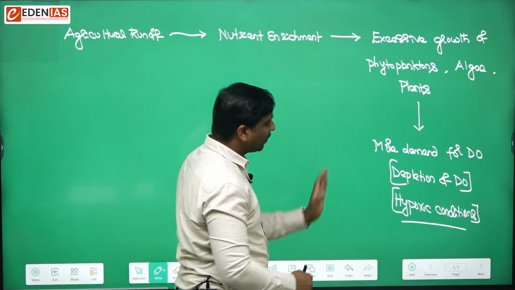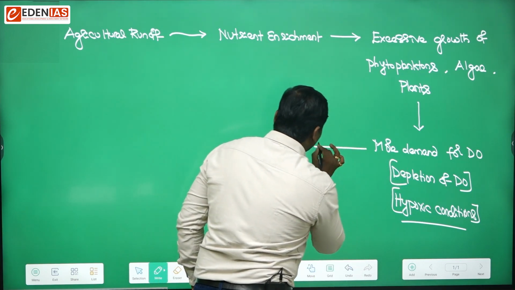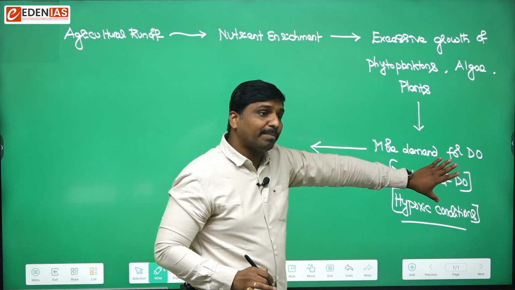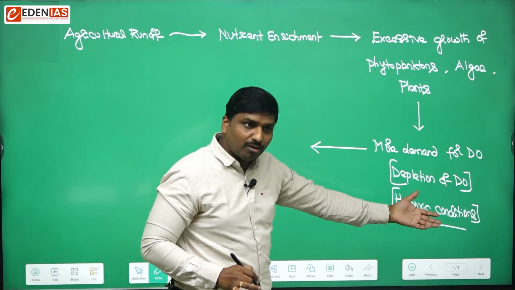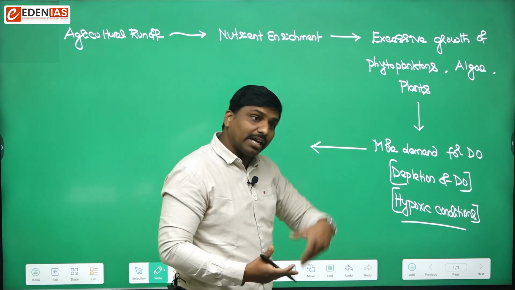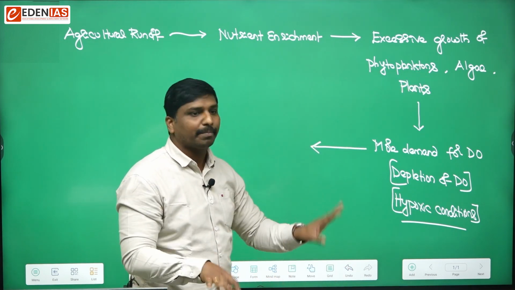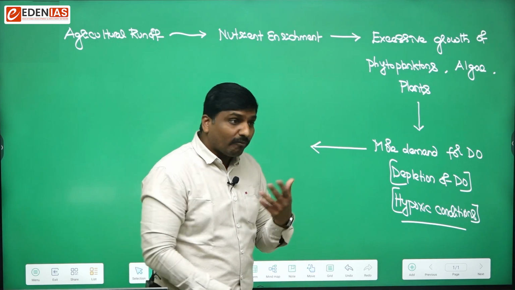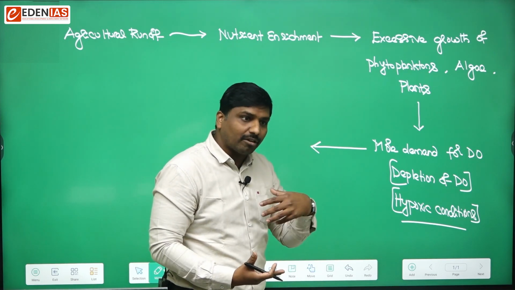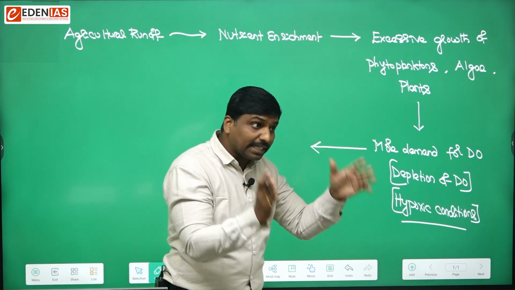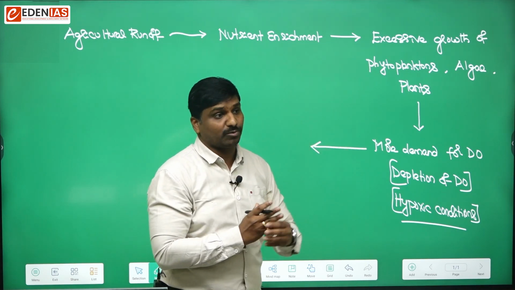And apart from this, now due to depletion of dissolved oxygen, what will happen? Availability of oxygen will go down and the number of organisms is more. So availability of oxygen to all the organisms will get less. Whichever organism has sufficient oxygen will survive and all other organisms will die. So due to death of organisms, living organisms, what do living organisms mean?